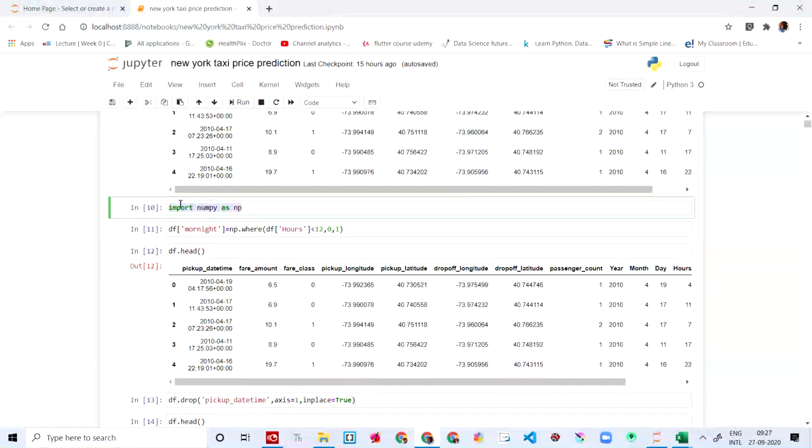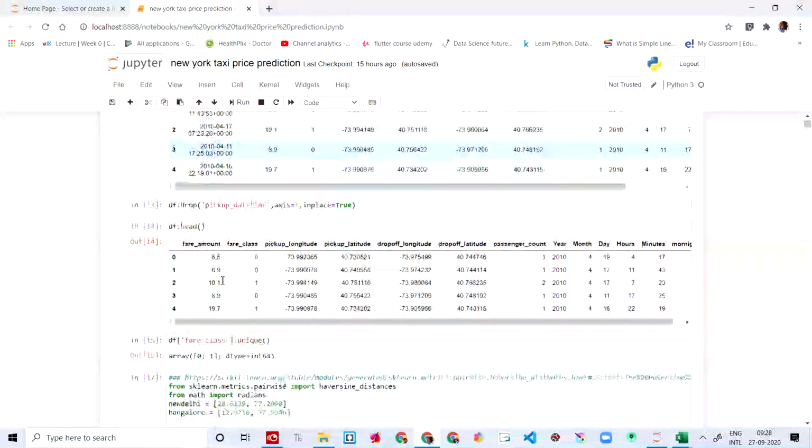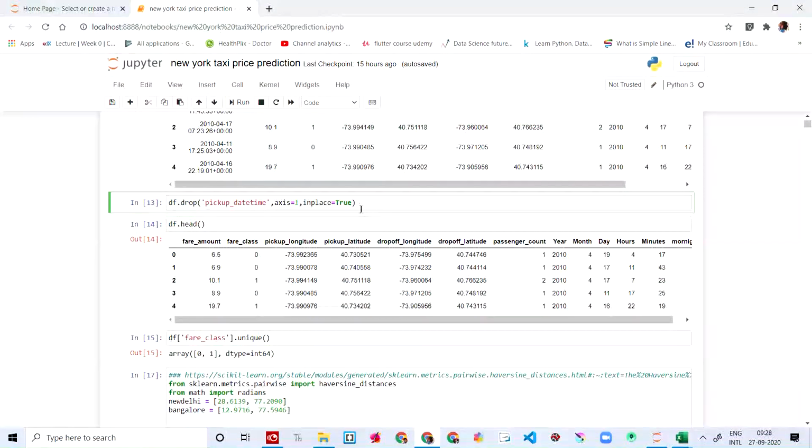Then we are going to import numpy, and then we're going to say df dot am/pm is equal to np.where hours is smaller than 12, 0, 1. And then this is the head of it. Here we are going to completely drop the pickup date time. You can see now you don't have the pickup date time anymore.